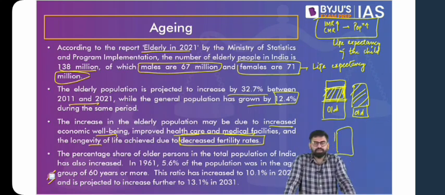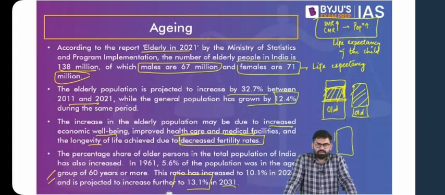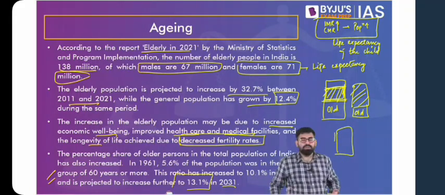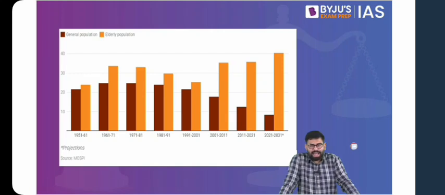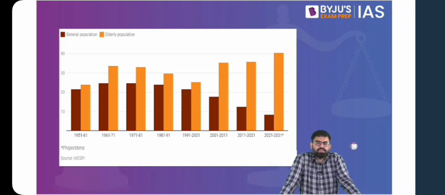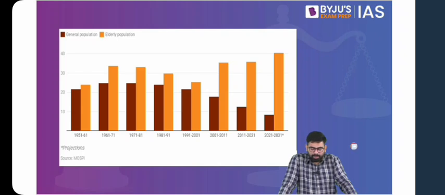Now, similarly, you can see that the rate is increasing, and at what rate it is projected to increase further. So by the year 2031, the proportion of elderly population as a part of our general population will increase. Now, if you look at this, these relate to the growth rates with respect to general population and elderly population. This has also been taken from the report on elderly in 2021. So you can see how the rate of increase is with respect to elderly population.